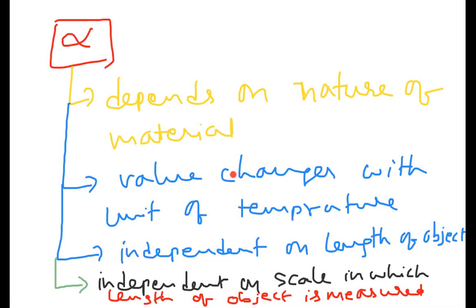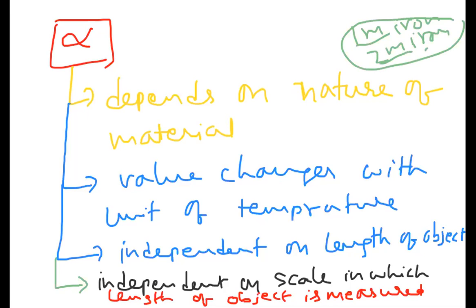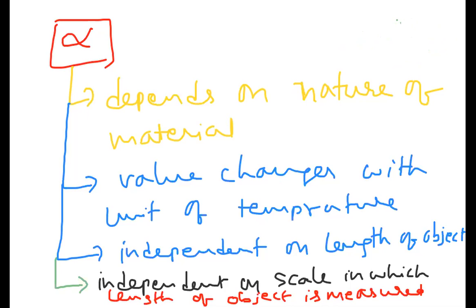If you take an iron rod, whether a 1 meter, 2 meter or 3 meter iron rod, we call it iron only, we don't call it steel because the length is more. So the alpha value will be the same, independent of length and independent of the units we are taking.